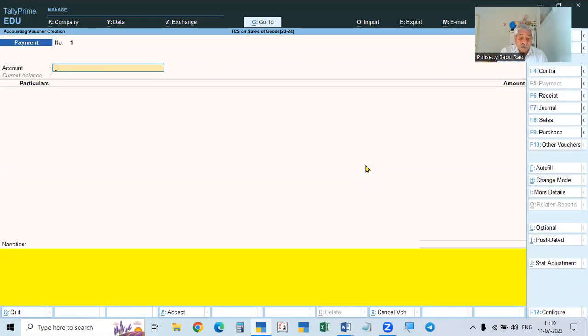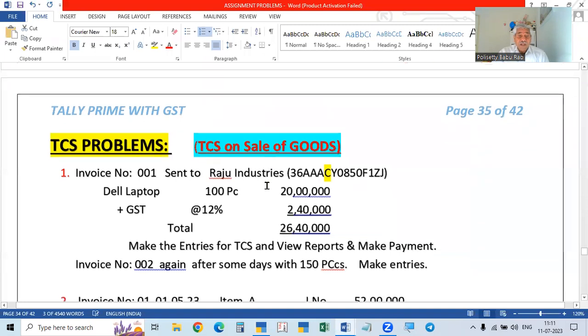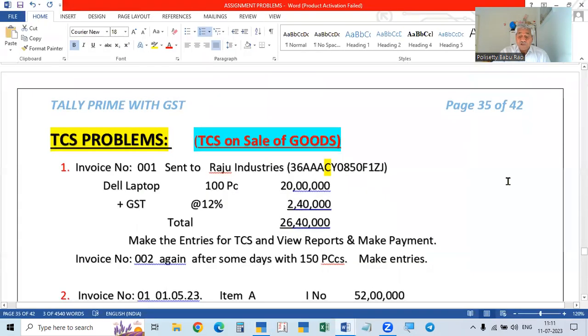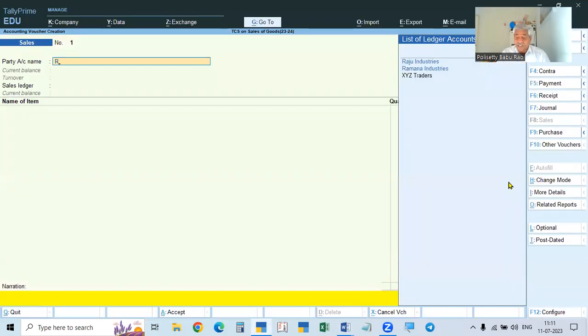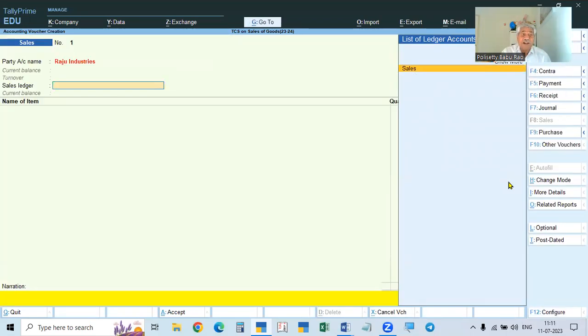And now we are selling the goods. Go to F8. And one thing to do here: what is the party name? Raju Industries. So select Raju Industries, accept. Next one here, sales. For sales, when we are making the entry, we take it as sales ledger. Whatever name we created for the sales, we'll enter here. This is called common ledger.